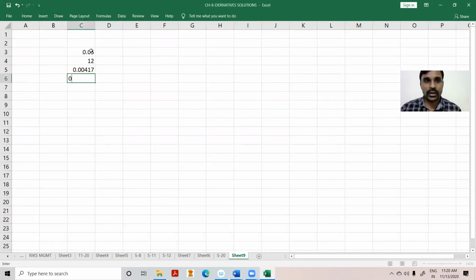For this 0.0042, we have to multiply into 3 months. So this will be 0.0126. For that we have to add 1, so it will be 1.0126.